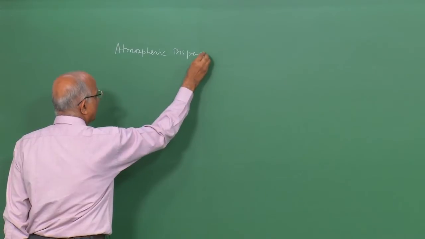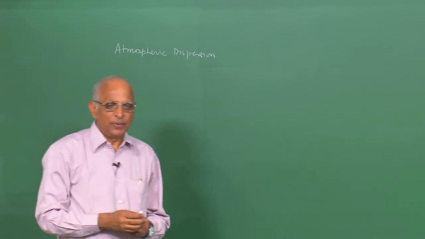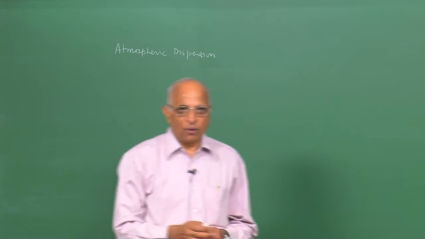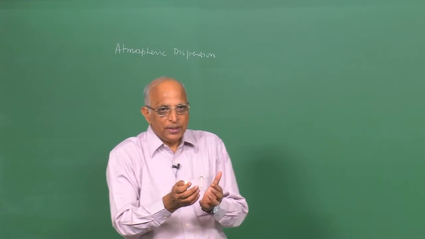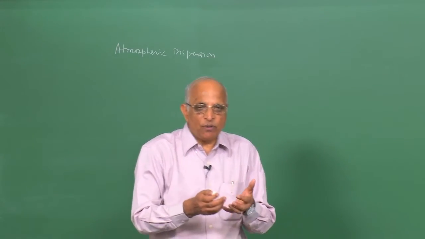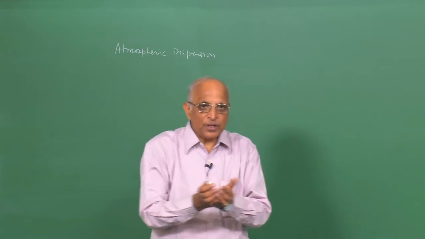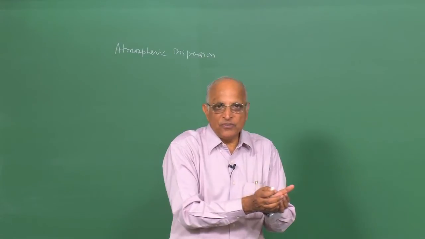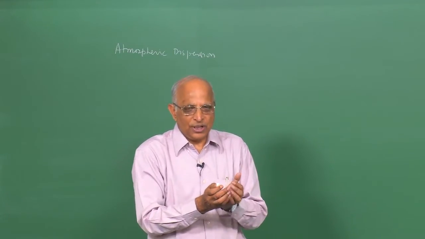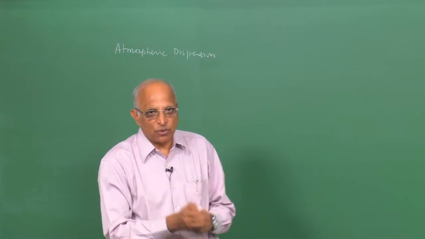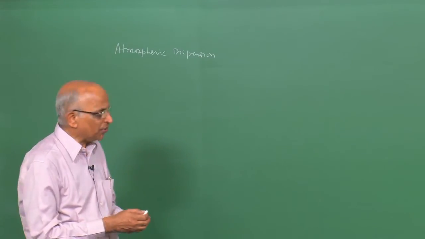In today's class we will consider the case of atmospheric dispersion. The dispersion of gases in the atmosphere becomes important in cases wherein we have some leak of either a vapor or a volatile liquid, and this volatile liquid or vapor is carried forward. Maybe at the point of the leak it gets mixed with air partially and it gets transported by the atmosphere, maybe by the wind, by other means, maybe due to the initial velocity. It gets dispersed and forms an explosive cloud, and an explosion could occur because of this particular dispersion of the